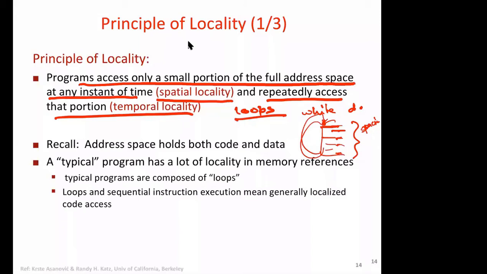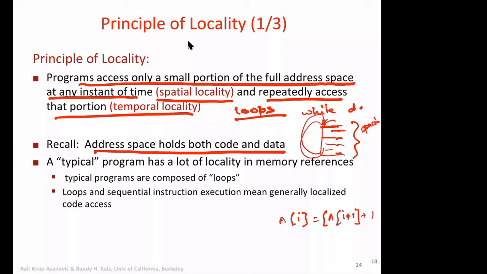Okay, so address space in general holds both code and data. What we have discussed just now is instruction related locality, but we can also have data related locality. For example, in a loop you are doing array access, say a[i] equals a[i+1] plus 1 or something like that.